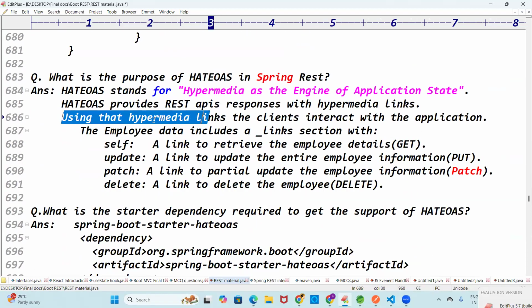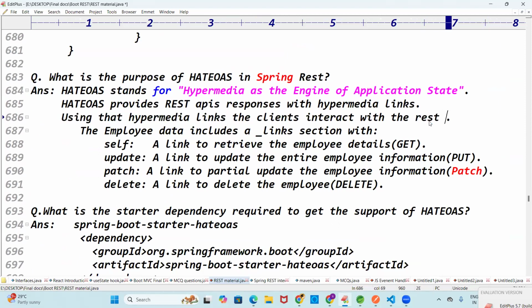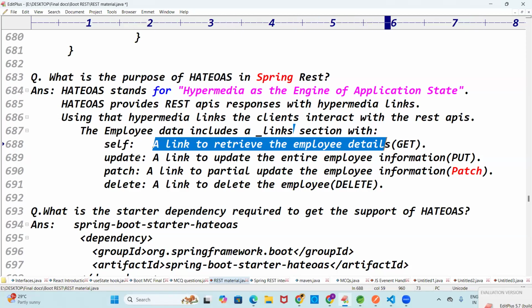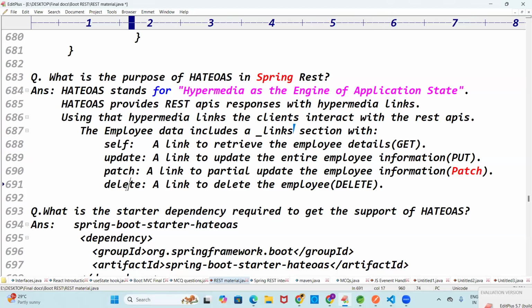Using the hypermedia links, the client can interact with the REST APIs. The employee data includes a links section, since you're working with employee data. The fourth attribute is links. Self is nothing but a getter link, a link to retrieve the employee details. Update link is there, patch link is there, delete link is there.